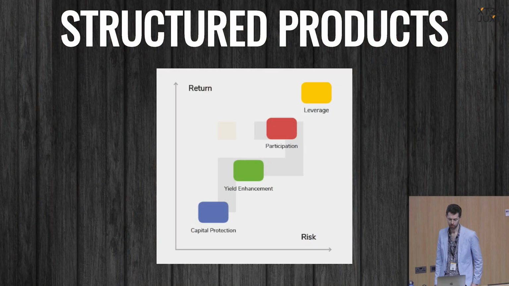So now you know the awesome power of JSON Schema. What are we going to build with it? It turns out you can build a structured products platform with a generated UI. And if you don't know what a structured product is, I'm going to give you an idiot's guide. I'm an idiot, you're getting the guide. They come in four main flavors, which cater for different risk and reward appetites. The main idea, I think, is they offer a better return than bonds, but they don't have as much risk as stocks. And the way they achieve that is mixing the two things together, really.